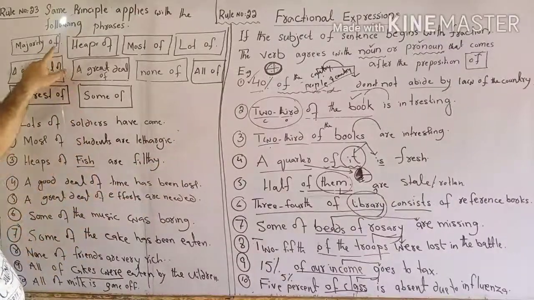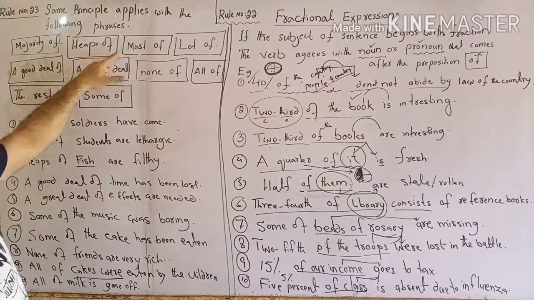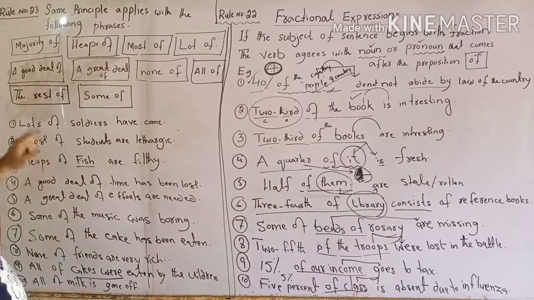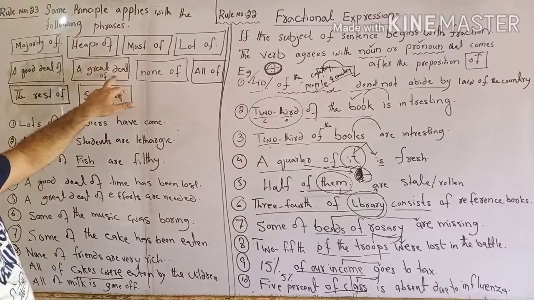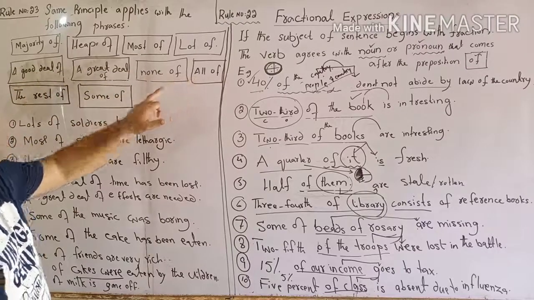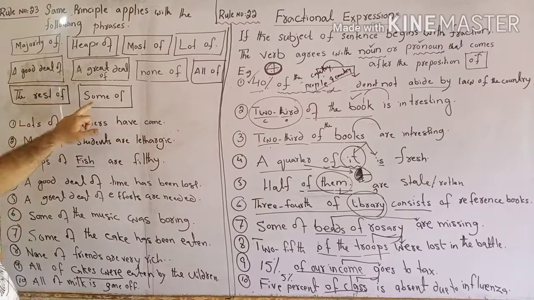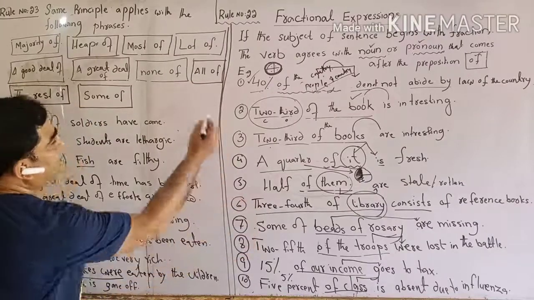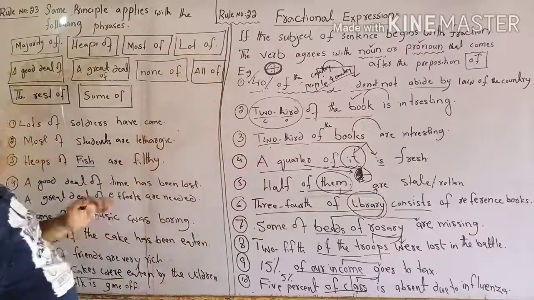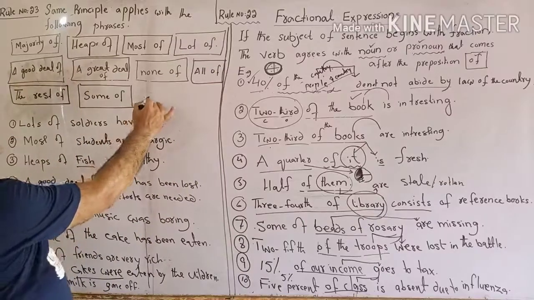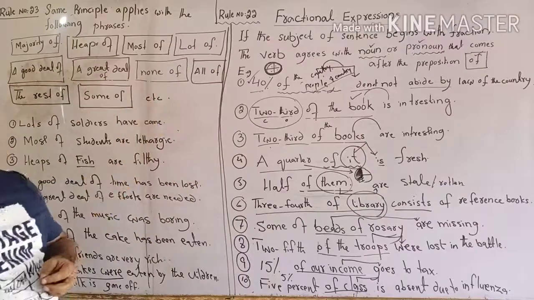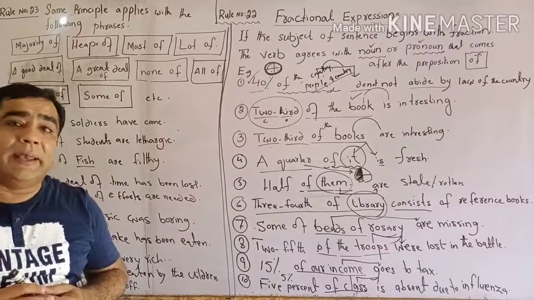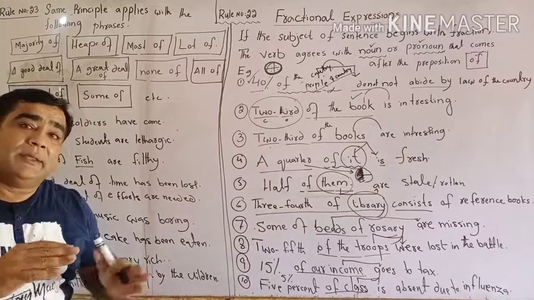We have the words majority of, heaps of, most of, lot of, a good deal of, a great deal of, none of, all of, the rest of, some of, as it is written, and lots of even. These words apply the same way.